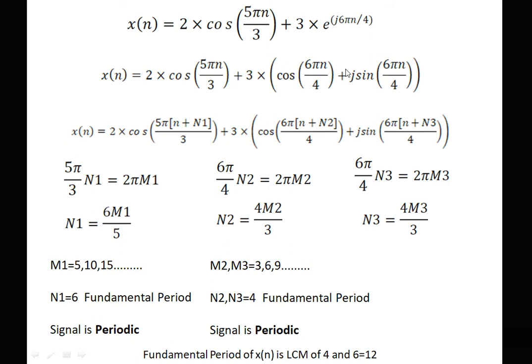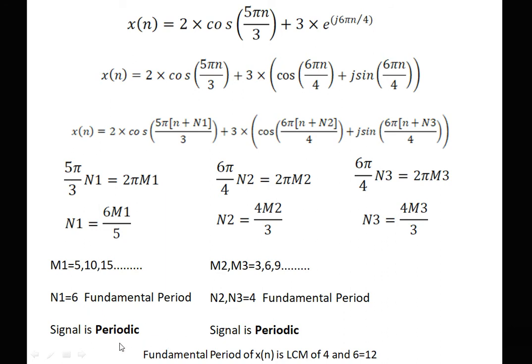Now here there is an addition of all signals. So we replace n by n plus n1, this n by n plus n2 and this n by n plus n3. Like our previous problem, we calculate the values of n1, n2 and n3 and we can check that all are periodic: n1 is periodic with fundamental period 6, m1 should be a multiple of 5. For n2, fundamental period is 4 with m2 values multiples of 3, and for n3 the signal is periodic with fundamental period 4 and m3 is a multiple of 3.